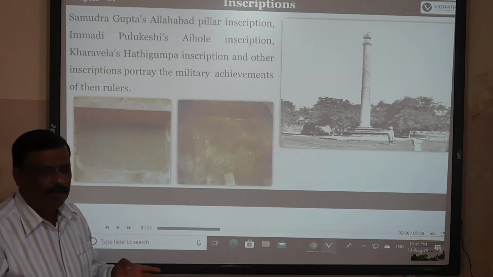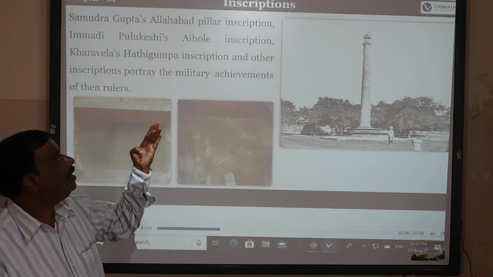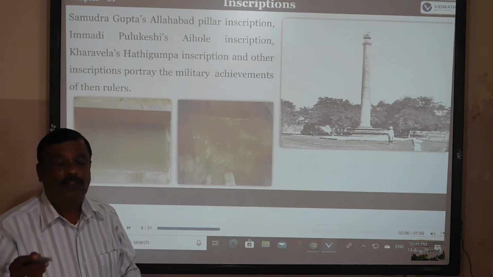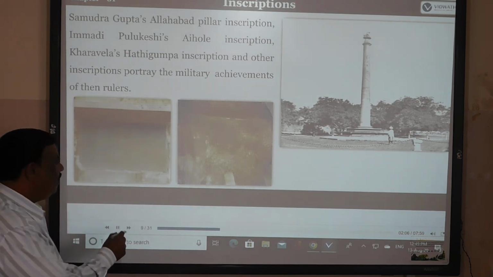The kings wrote in their inscriptions their achievements on the military side. So they are all explained there.